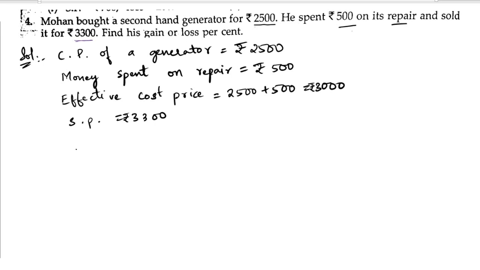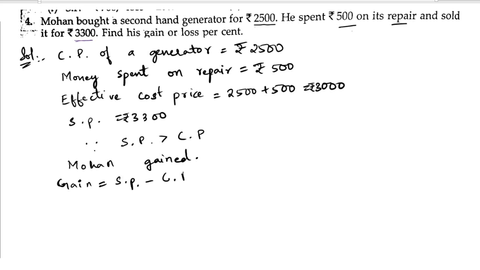It is given. Next, after this, we can observe that the selling price is greater than the cost price, which means Mohan got a gain. So Mohan gained. Now we will find out its percentage. So first of all, we will find out the gain. So gain is equal to selling price minus cost price.